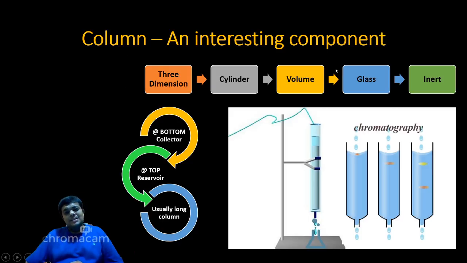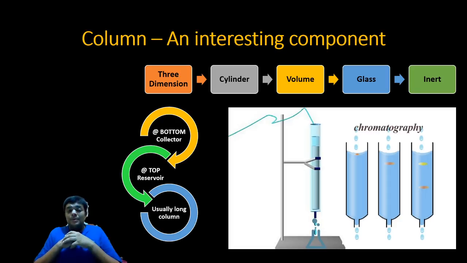It is made of glass because we need an inert material that does not react with the stationary phase or the mobile phase. So this is interesting. But if instead of a column we had selected paper or TLC, it would definitely have been planar or 2 dimensional. And those who know a little more about chromatography would consider that I am speaking of paper and TLC as 2 dimensional chromatography.